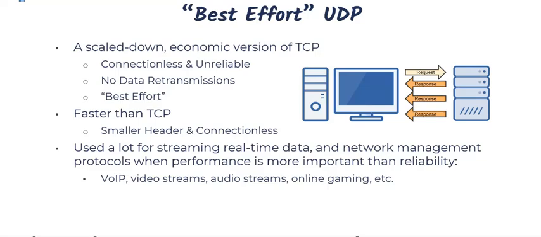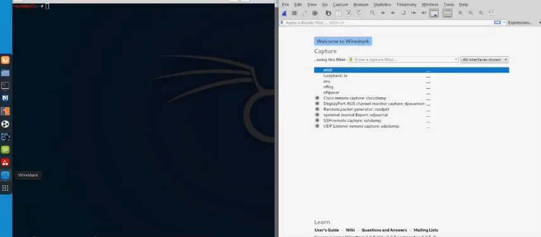So that's UDP. Let's take a look at UDP in Wireshark, just like we did with TCP. We're back on my Kali Linux machine and I already have Wireshark up and loaded. To demonstrate the use of UDP, we're going to use the terminal and do a name server lookup. NS lookups use DNS, and DNS uses UDP.